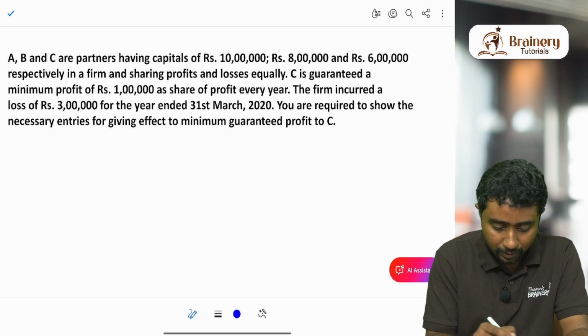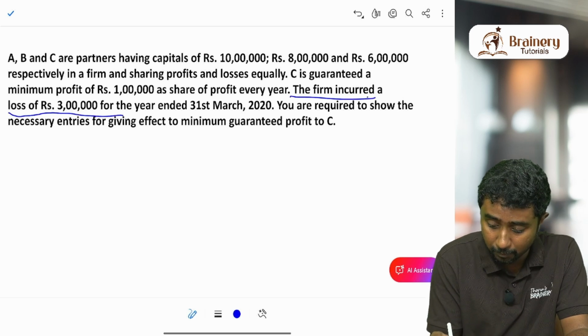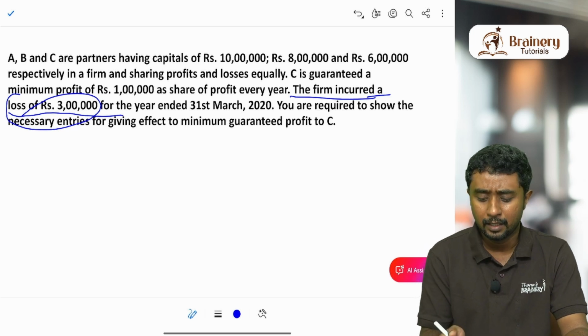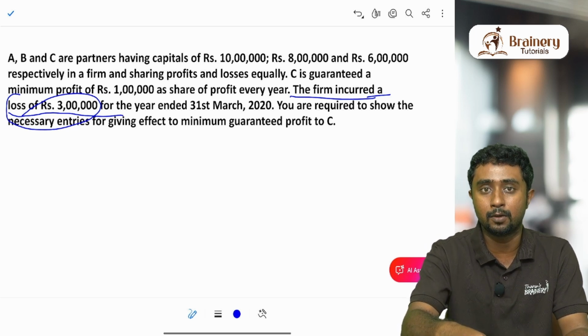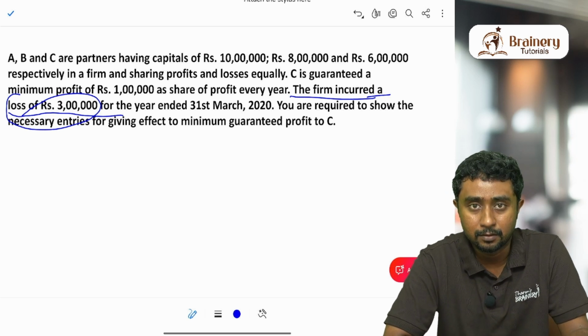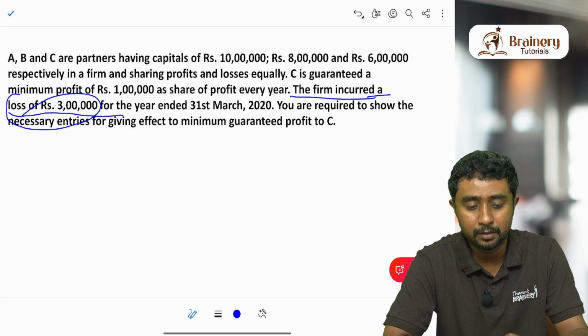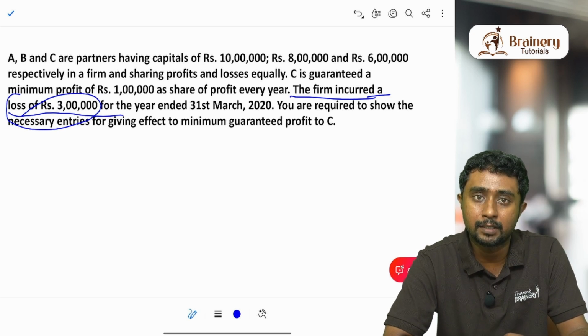For that, when it comes to this question, instead of getting profit, the firm is suffering a loss. As you can see here, the firm is suffering a loss. So it can also happen like this, right? Everything will not go as per our expectations. So sometimes the firm can suffer a loss also. We have given a promise that one person's profit will not be less than some amount, and in the same year we may suffer a loss also. We means the entire business may suffer a loss.